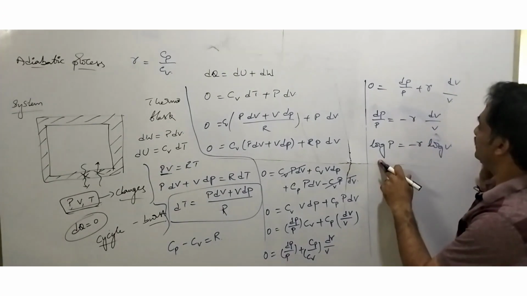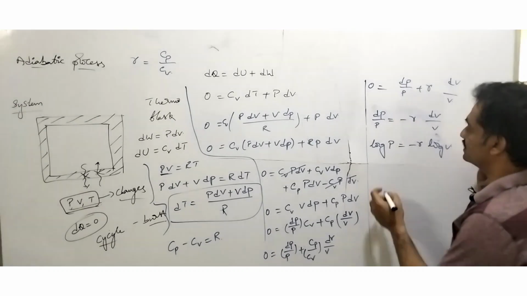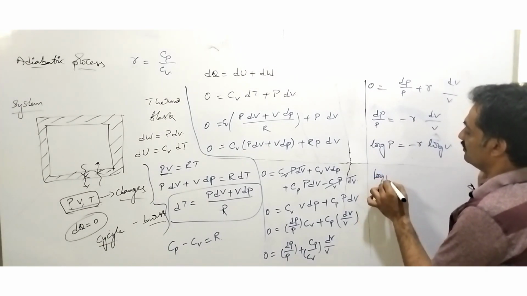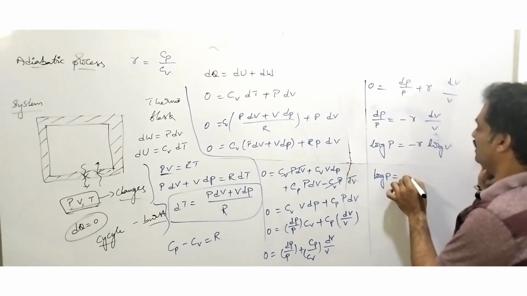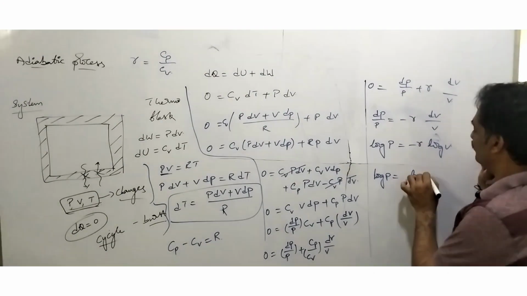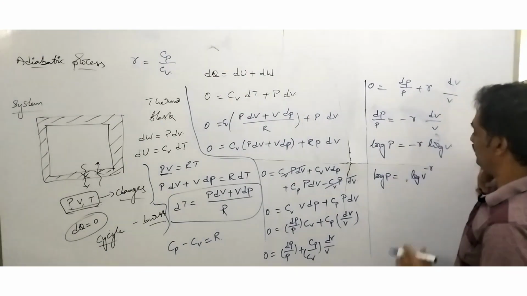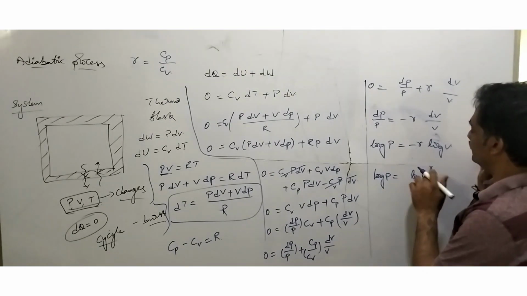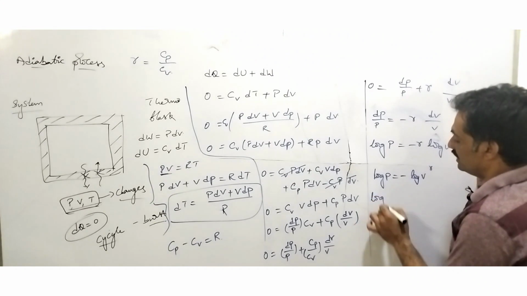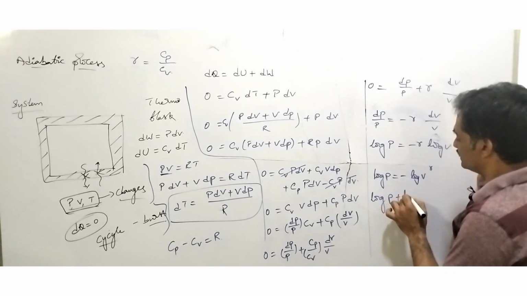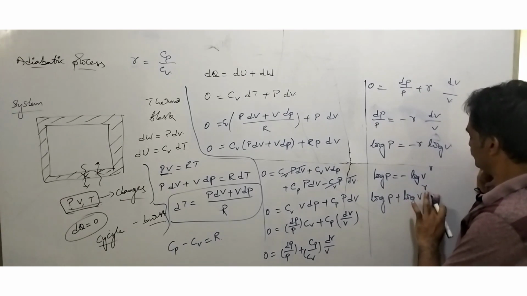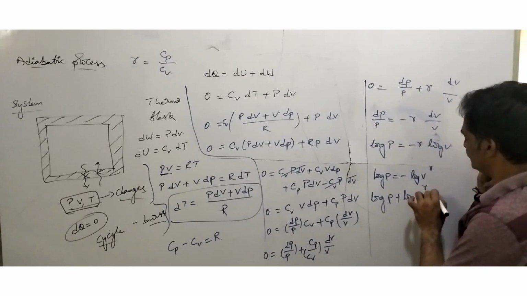Now observe that when we take this gamma upwards, it can be represented as log P equals minus log of V to the power of gamma. Taking it to this side, log P plus log of V to the power of gamma equals 0.